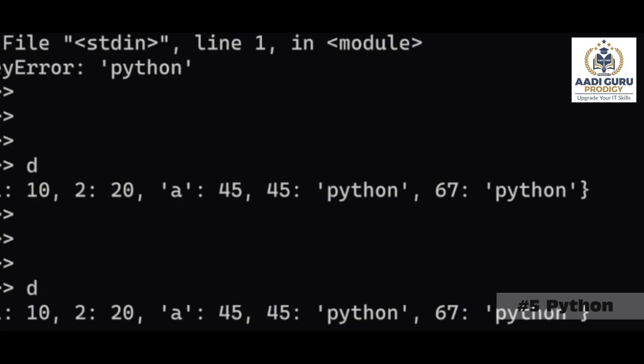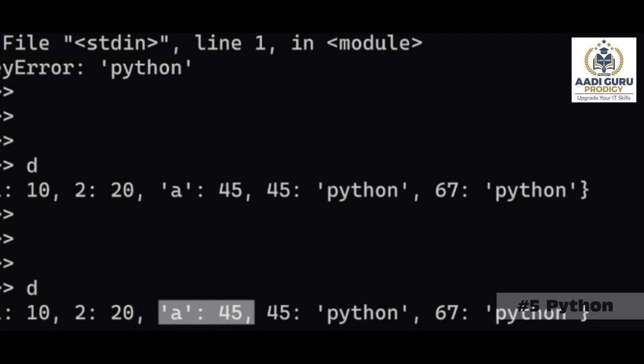Now, if you observe this dictionary, this is a key and value, one item. Key, value, one item. That means every item has two data, that means key and value. So if you want to add something, you have to provide both key and value.